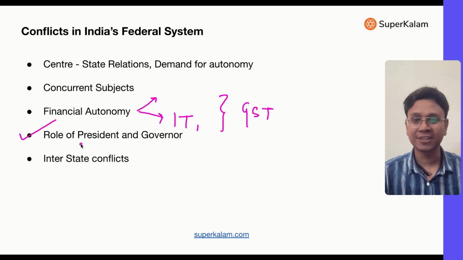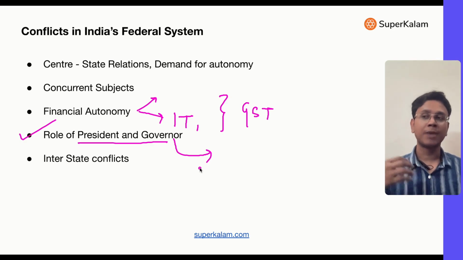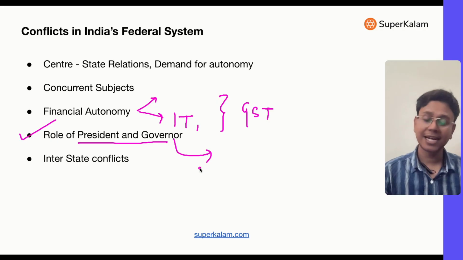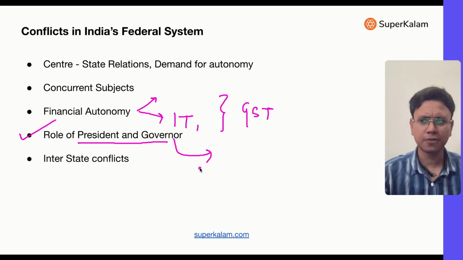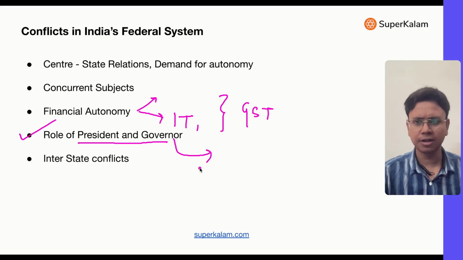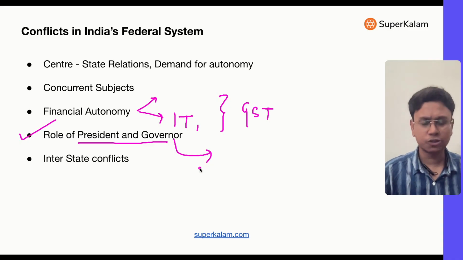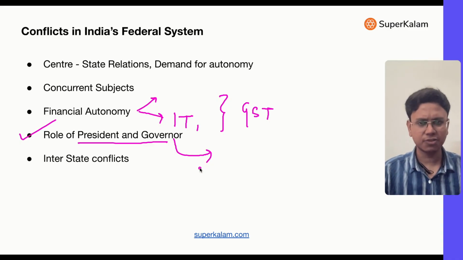Then with respect to the president and governor, there's also a conflict. Many states complain that the governor is partial, and is not taking action. They are reserving bills unnecessarily. They are not signing the bills. The recent case which went to the Supreme Court was with respect to Tamil Nadu. Tamil Nadu complained that the governor is not signing the bills on time. So there is an allegation that the governor is taking help from the center. It shouldn't be done. So these are allegations which keep on going.